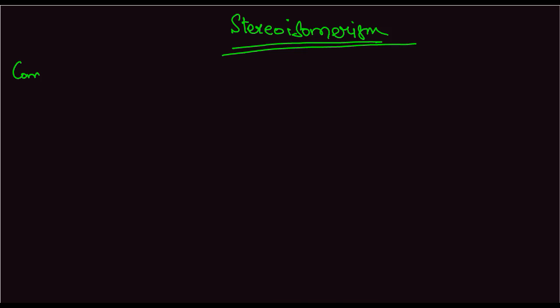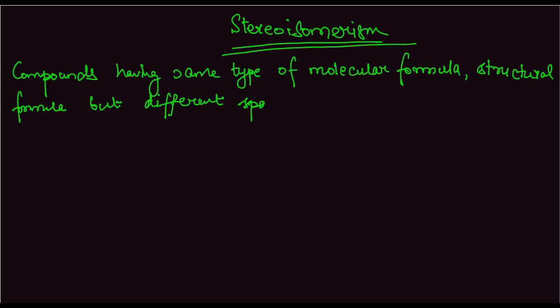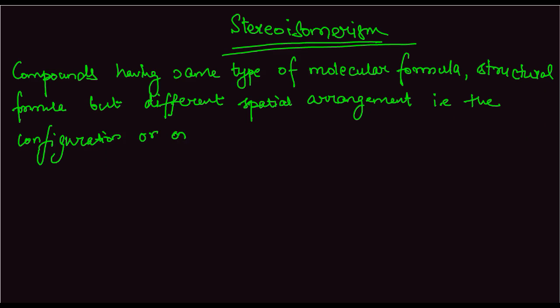Now, stereoisomerism is compounds having the same molecular formula, structural formula, but different spatial arrangement, that is, the configuration or orientation in space is different.